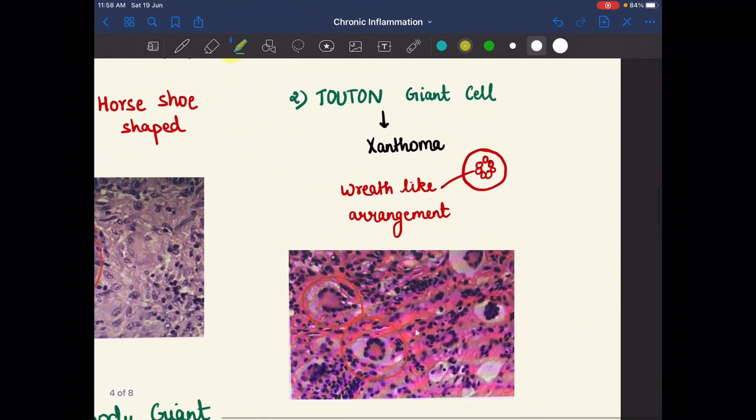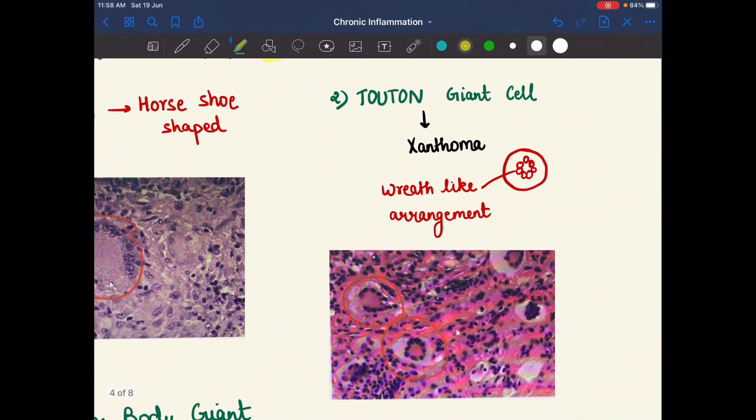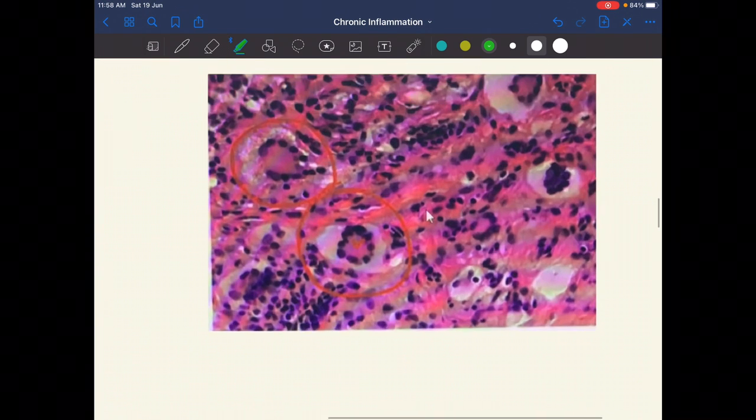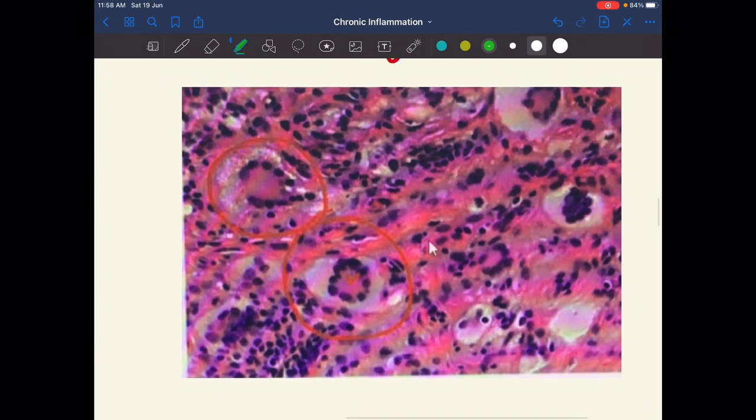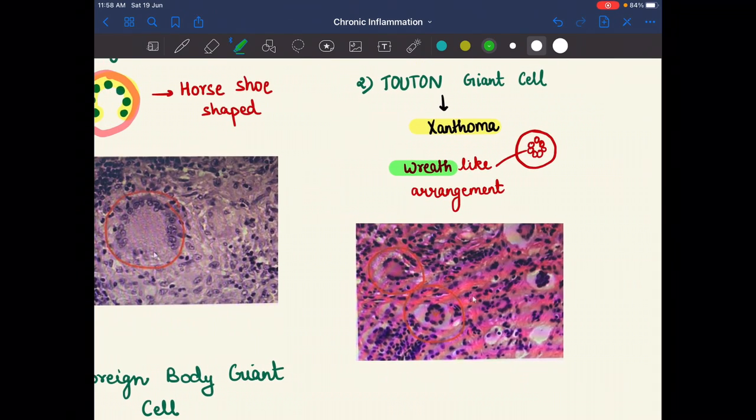Second type of giant cell is the Touton giant cells, and the example is xanthoma. Touton giant cells are seen with a wreath-like arrangement. As we see in this microscopic picture, the example of Touton giant cell is xanthoma, and there is a wreath-like arrangement of the cells. So this is the Touton giant cells.